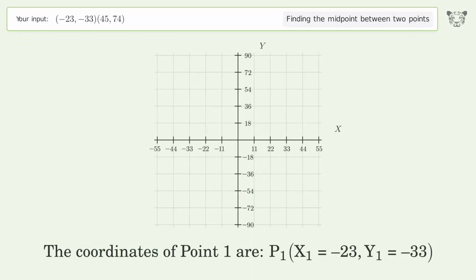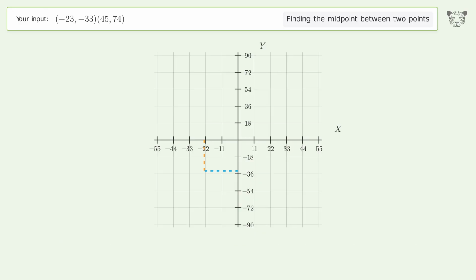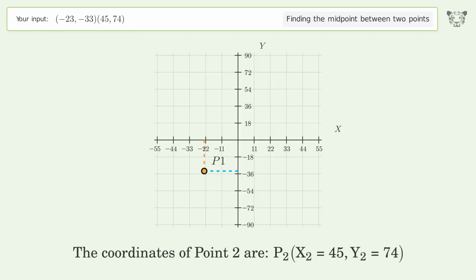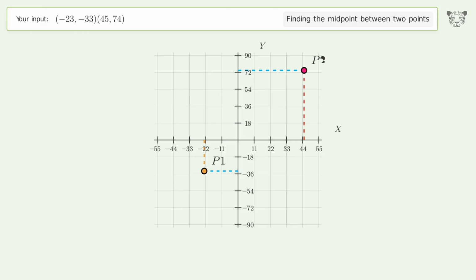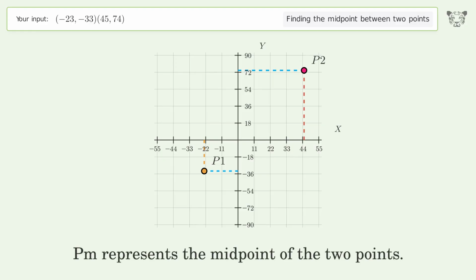The coordinates of point 1 are, x1 equals -23, y1 equals -33. The coordinates of point 2 are, x2 equals 45, y2 equals 74. PM represents the midpoint of the 2 points.